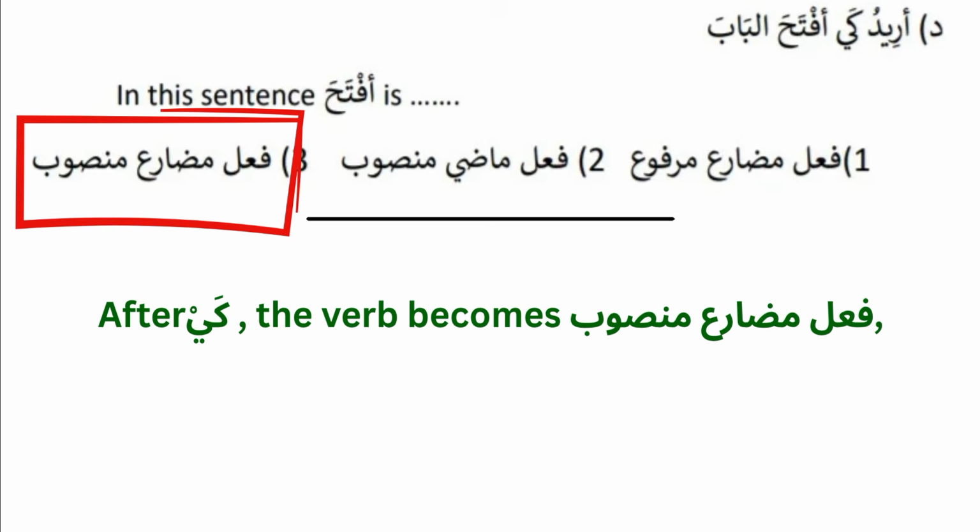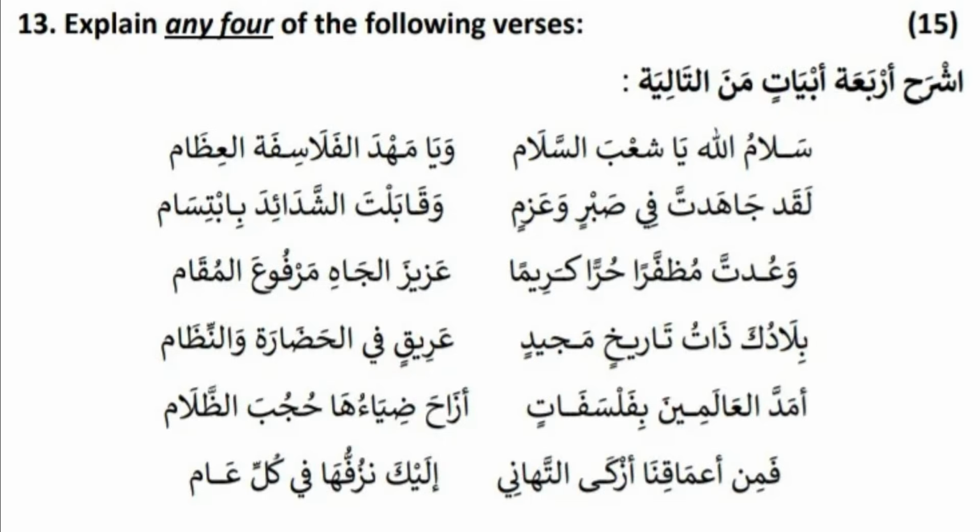And the next last question, uridu kay aftaha al-baba. Kai aftaha. We learned that kai is one of the words in nawasibul mudari. Lan, kai, idan, there are 4 words included in nawasib. Kai is one of them. So if any one of these words like an, lan, kai comes before a present verb, then the last harkat of that present verb will be changed to fatha. So aftaha is the fi'lun mudari mansub. It's clear.